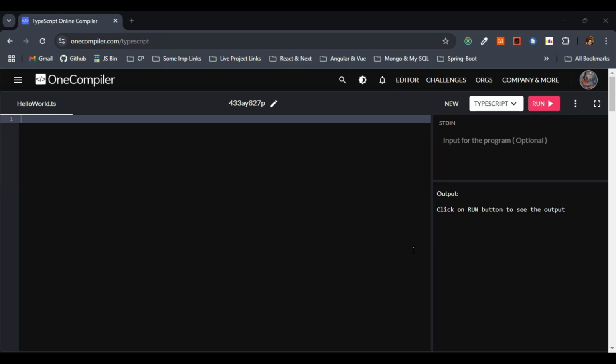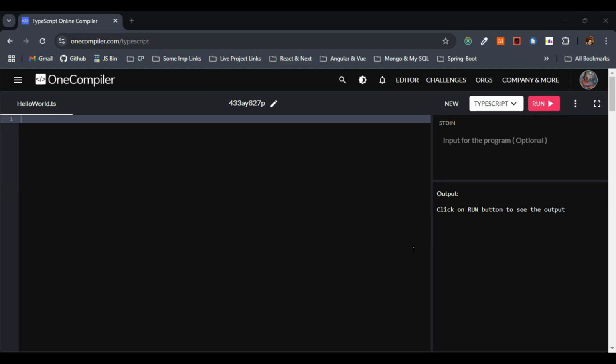Let's discuss the disadvantages, or the cons, as well. One disadvantage is the learning curve. As I've said, it is statically typed, so it requires some time to understand its static typing system and setup. Next is the compilation step. It requires an additional compilation step, which can slow down development.